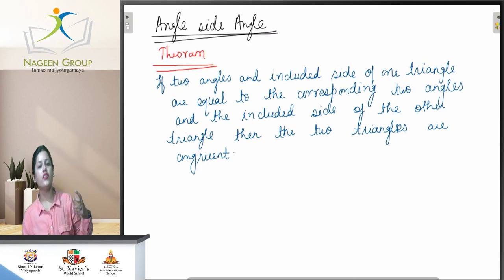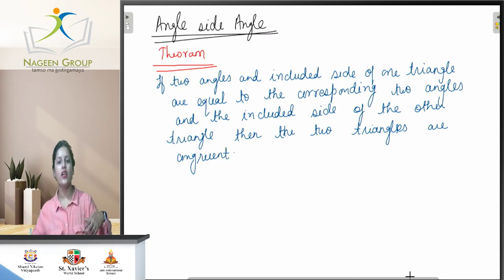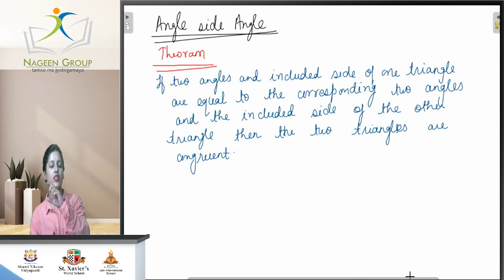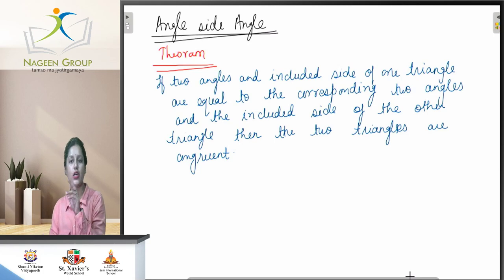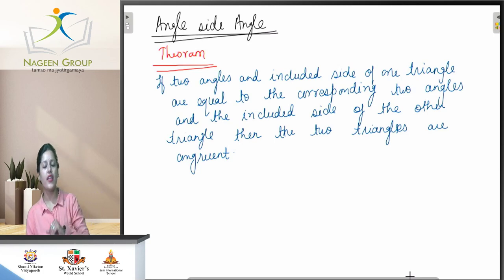Understand what the theorem tells us: the two angles must be equal, and the side between those two angles is included, and it is correspondingly equal in the other triangle.